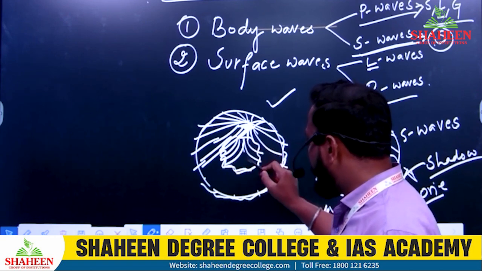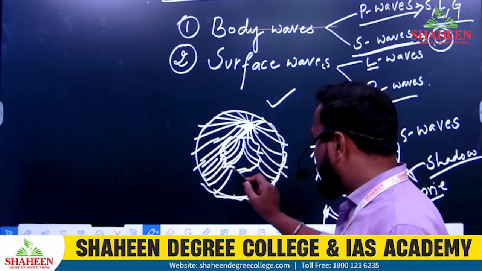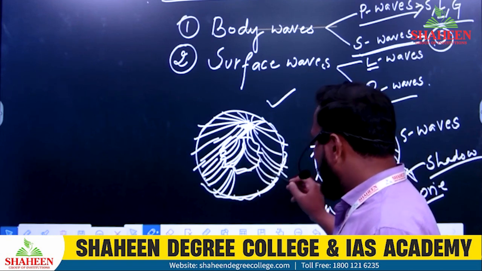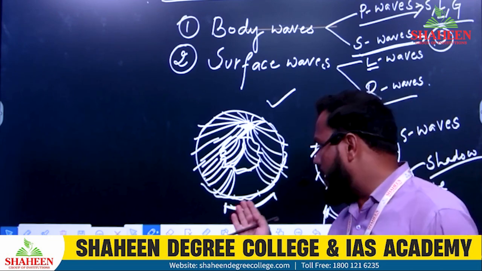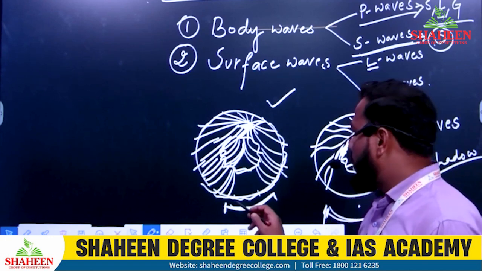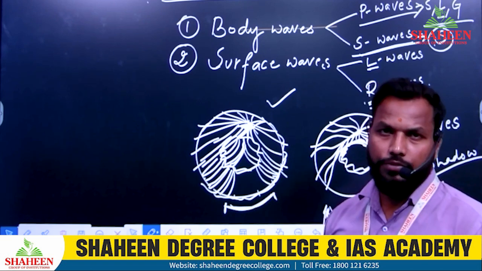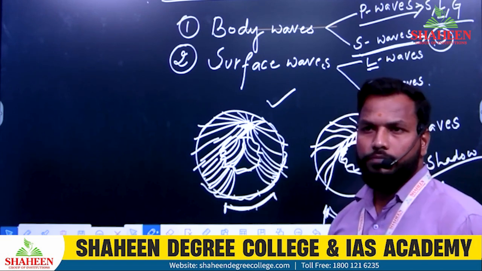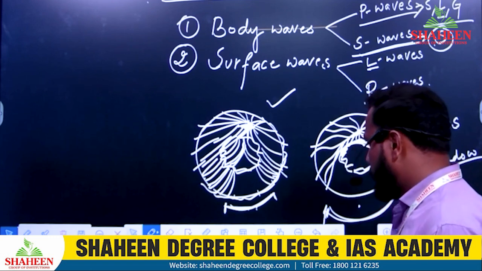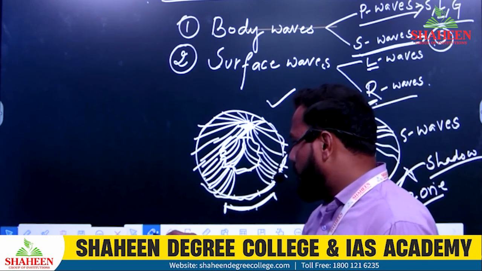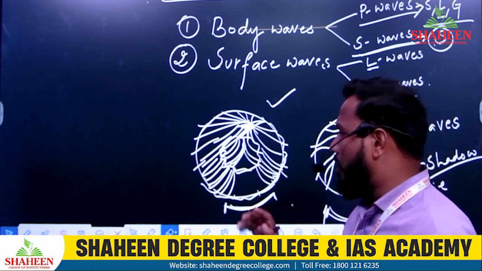It changes its medium, its direction like this. So thereafter, creating this area as shadow zone, where the P waves are not observed here, not experienced. So P wave shadow zone, and we have S wave shadow zone. P wave shadow zone, without making you confused, okay, I hope this is clear.